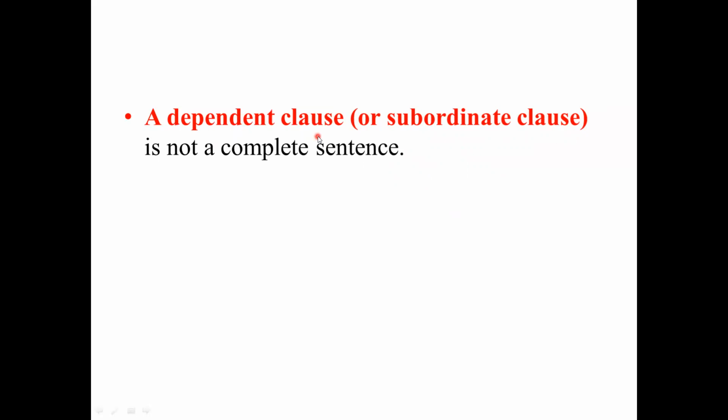A dependent clause, this is another type of clause. We said that we have two types of clauses. We have independent and now here we have dependent. We have main clause and we have subordinate clause. So a dependent clause or subordinate clause is not a complete sentence, but the independent clause or main clause is a complete sentence.